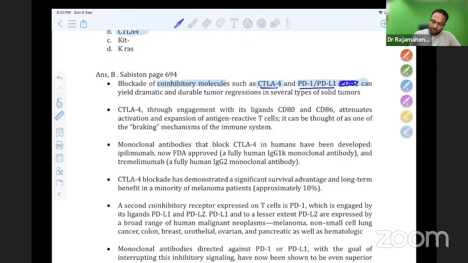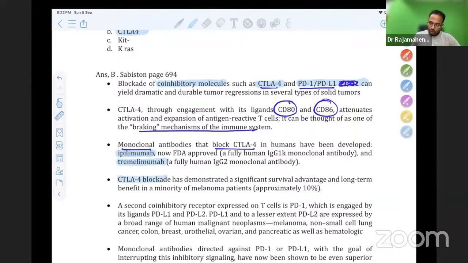CTLA4, through its engagement with the ligands CD80 and CD86, attenuates activation and expansion of antigen-specific T cells, and can be thought of as one braking mechanism of the immune system. So CTLA4 brakes the immune system. Therefore, a monoclonal antibody that blocks CTLA4 is a drug now called ipilimumab and tremelimumab.